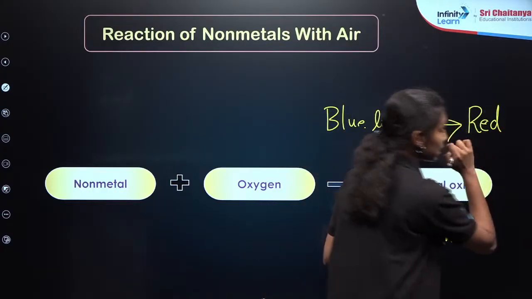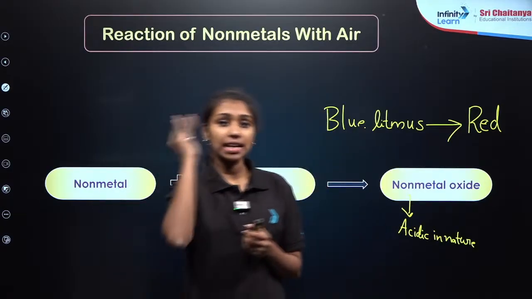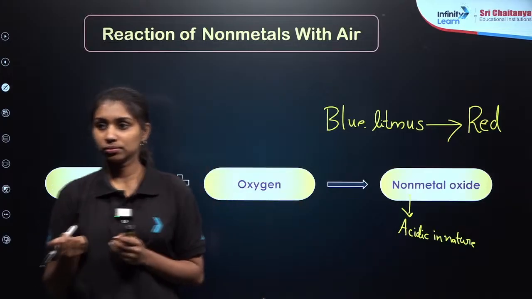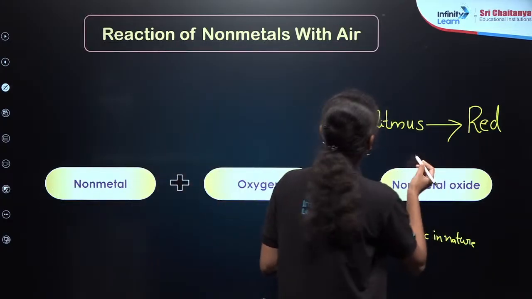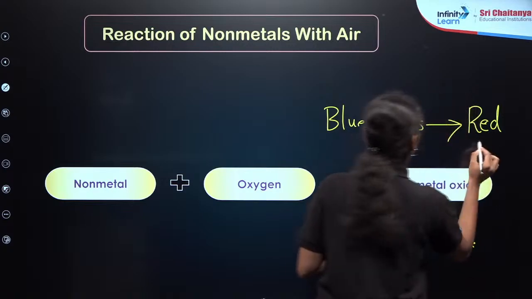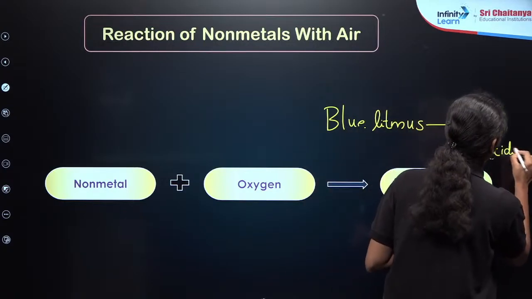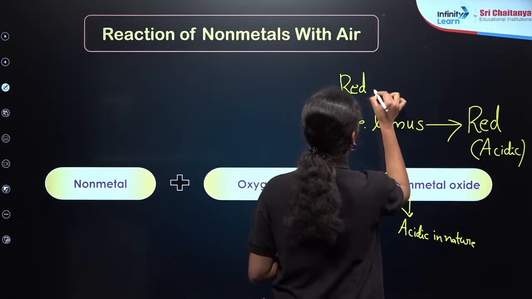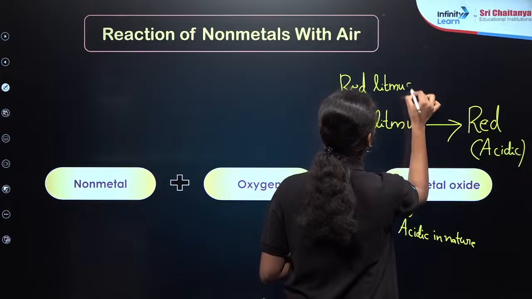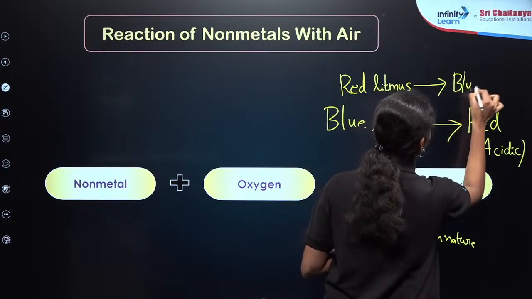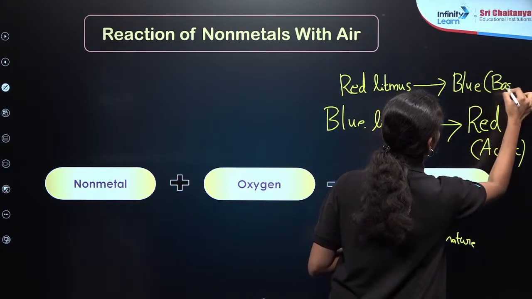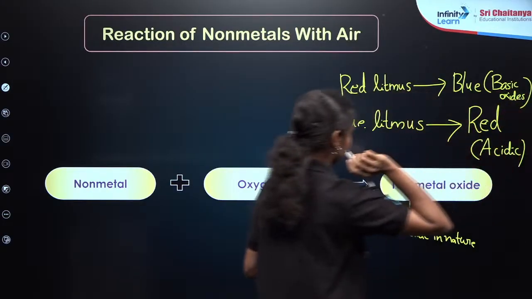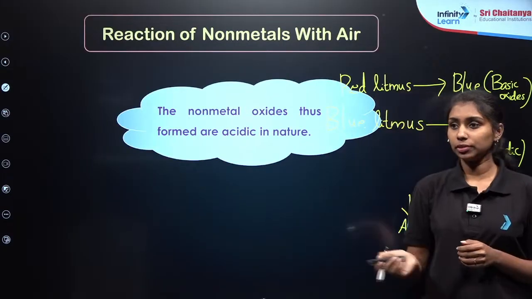Similarly, metal oxides are basic in nature, right? So they can turn red litmus to blue. So keep a note on that. Clear?